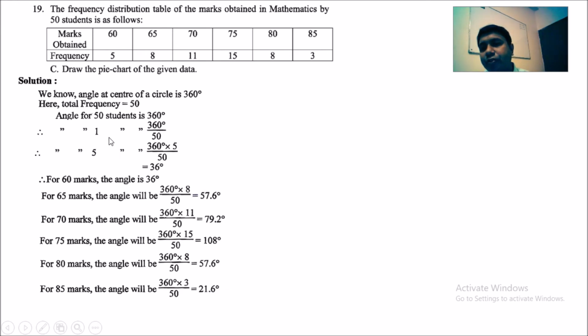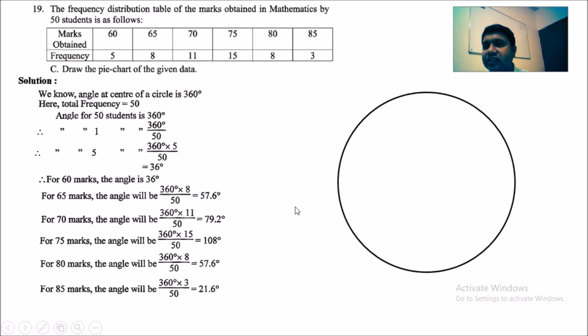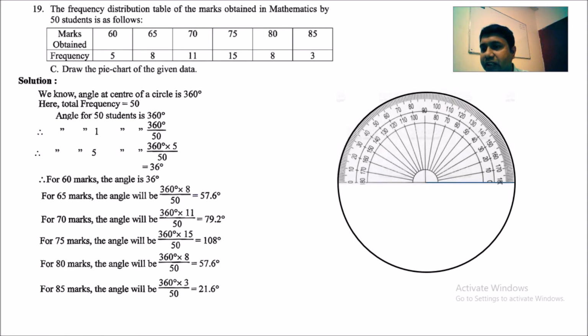Now we are going to put these marks in a circle. So here is the circle. At first we are going to draw a straight line, anywhere you can draw it. After that we are going to use the protractor. Here is the protractor, we just put it here. So this is the center and the zero line is here. On the line, just put it properly.